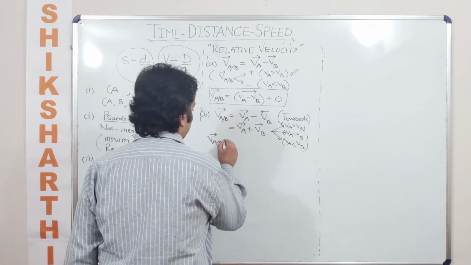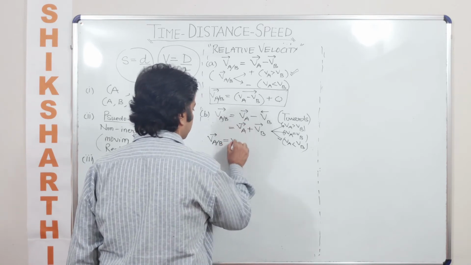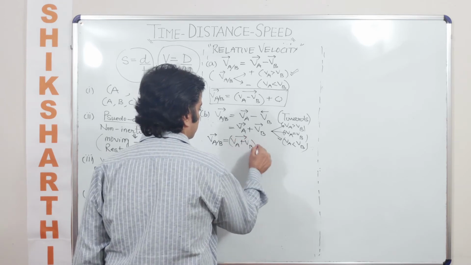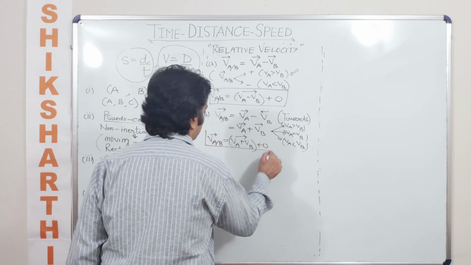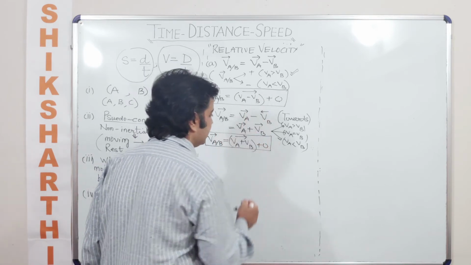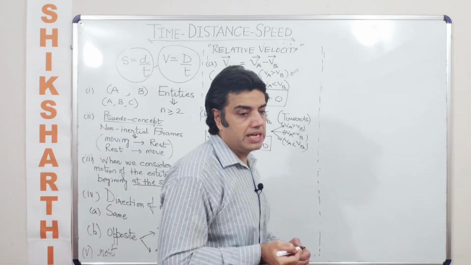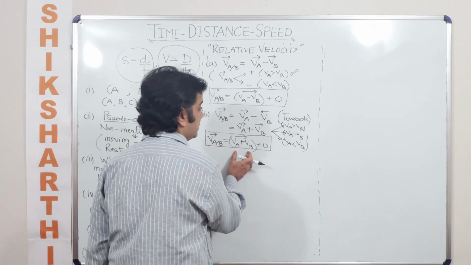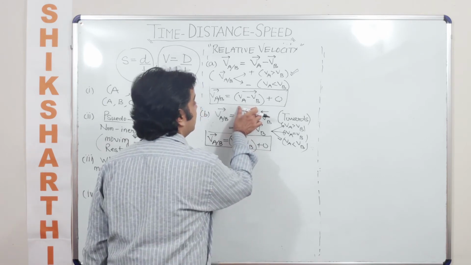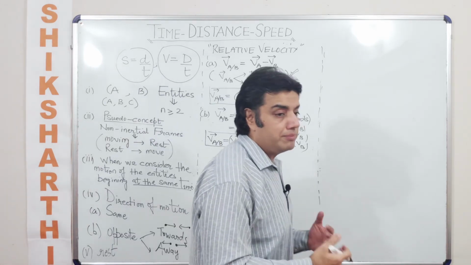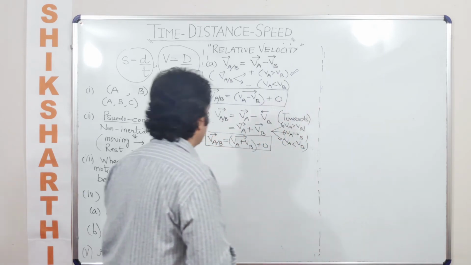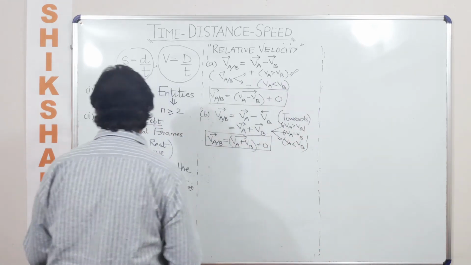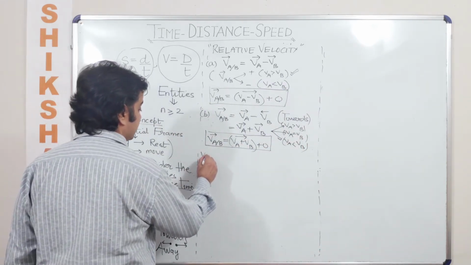Okay, so we were talking about how we will represent this if I have to represent this in this format. So this is how you would understand this. You put one body to rest, and it is the other body which moves with that differential velocity. Now the differential velocity here is VA plus VB because they are moving towards each other, and here the differential velocity is VA minus VB because they are moving in the same direction. Right?